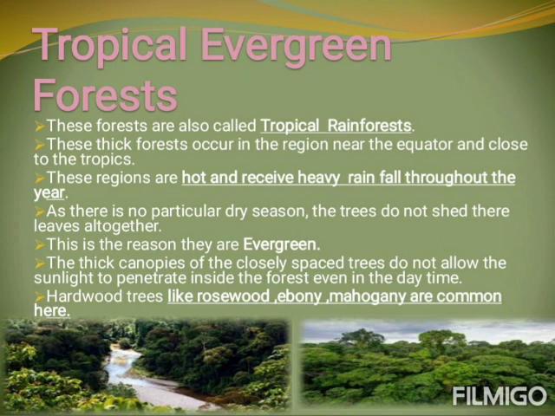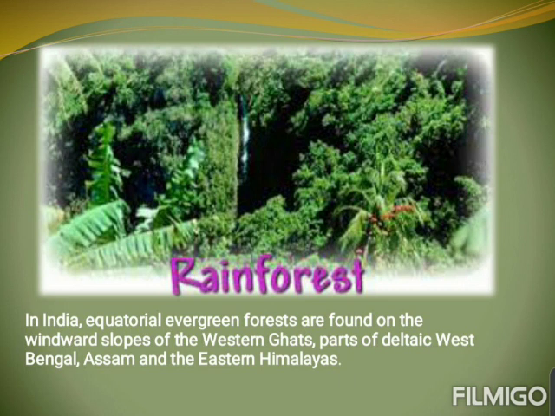As there is no particular dry season, the trees do not shed their leaves altogether. That is why they look evergreen. The thick canopies of the closely spread trees do not allow the sunlight to penetrate inside the forest even in the daytime. So, because of this, the land does not receive any sunlight. Hardwood trees like rosewood, ebony, mahogany are common here. Such rainforests can be found in the Western Ghats, parts of the Delta of West Bengal, Assam, and the Eastern Himalayas.